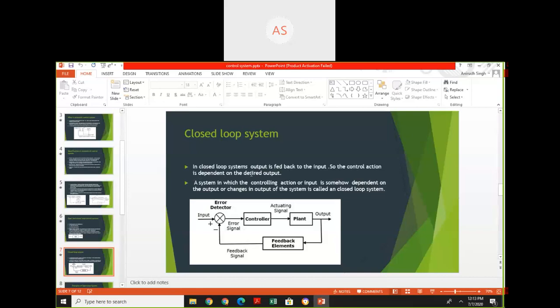A system in which controlling action or input is somehow dependent on output or changes in output is called a closed loop system.